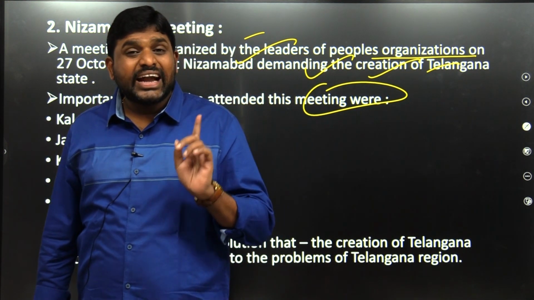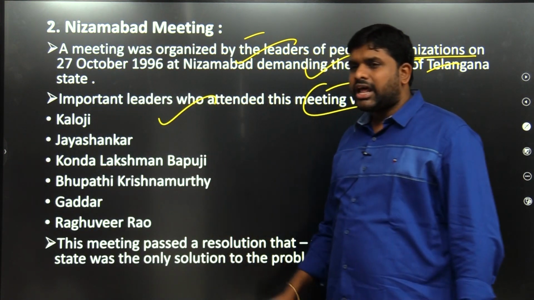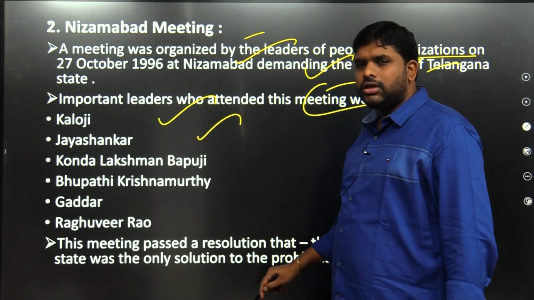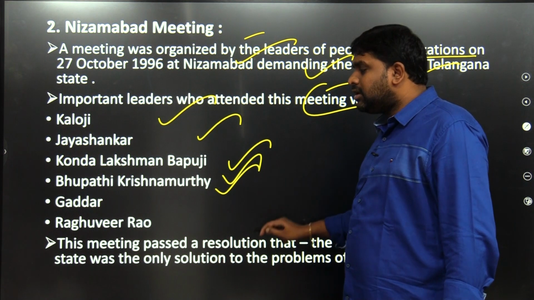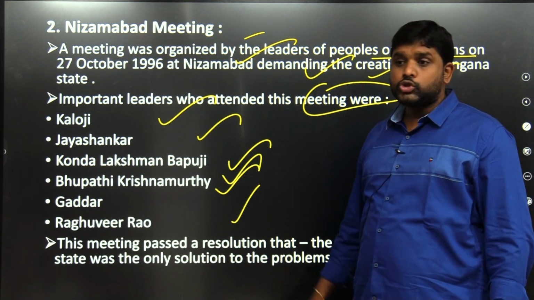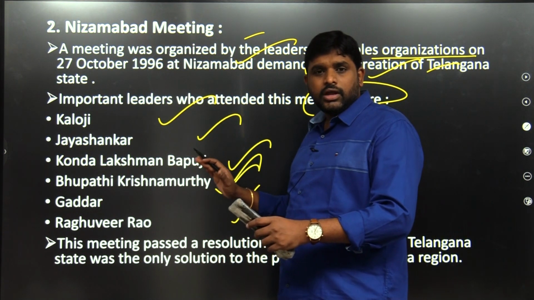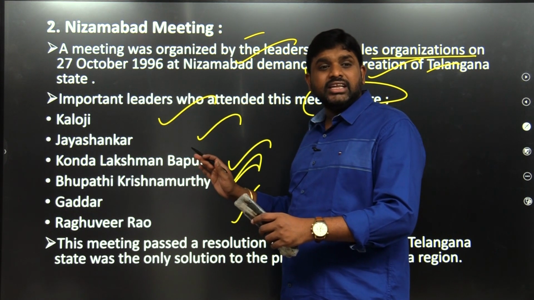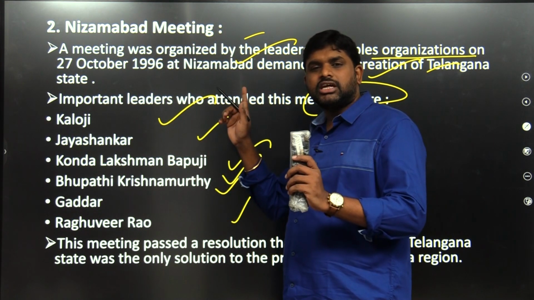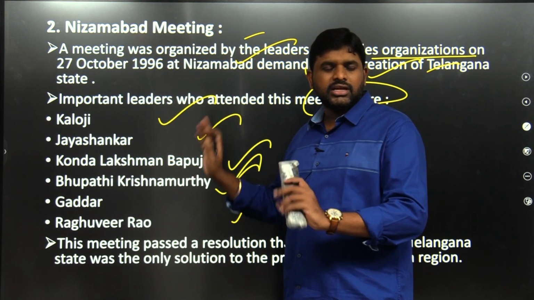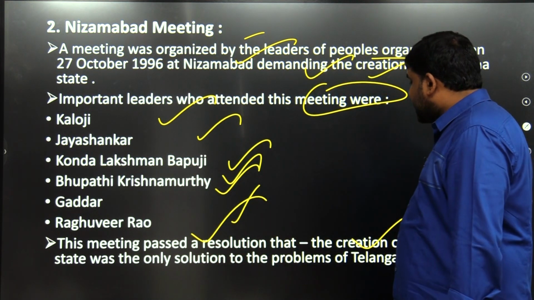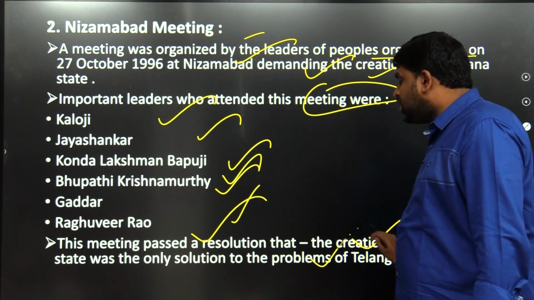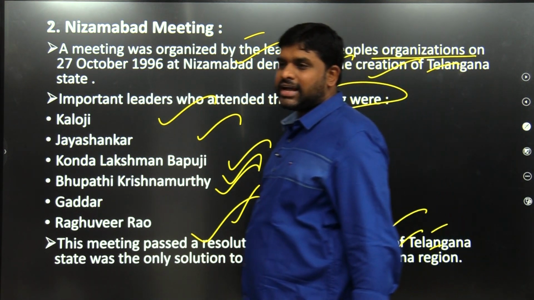Why? Because the attendees are Kaloji Narayan Rao, Jaishankar, Konda Lakshman Bapuji, Bhupati Krishnamurthy, Gaddar, Raghuveera. So, big leaders. The leaders who were present in the 1969 movement are present in this particular Nizamabad meeting. This meeting passed a resolution: creation of Telangana state was the only solution to the problems of Telangana region.